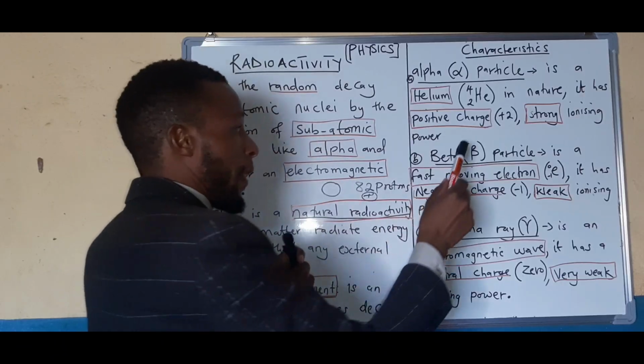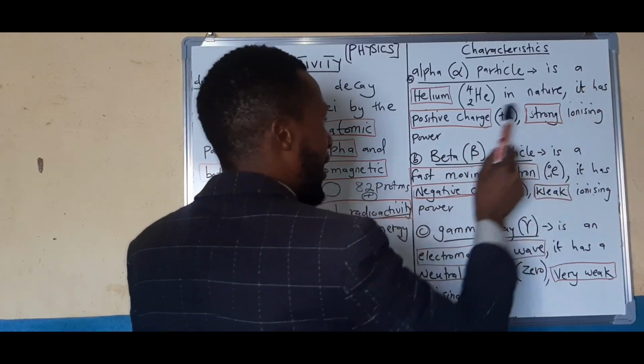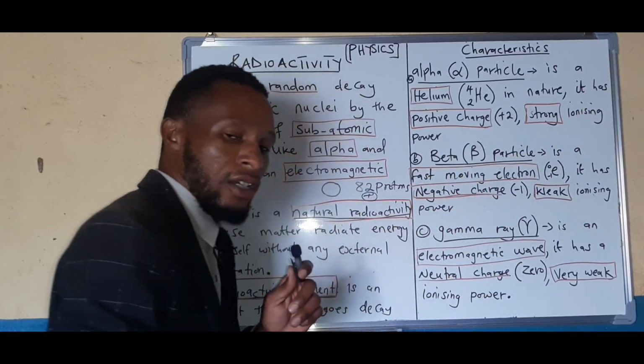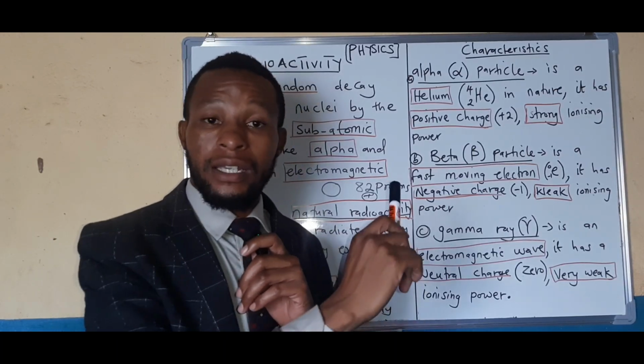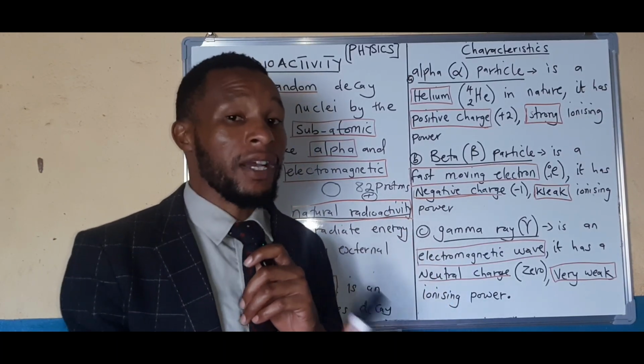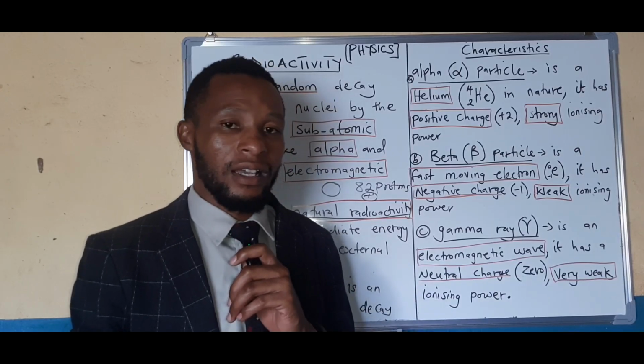Number two, we'll look at the charge. It has a positive charge. So an alpha has a +2. In terms of charge, an alpha is positively charged.